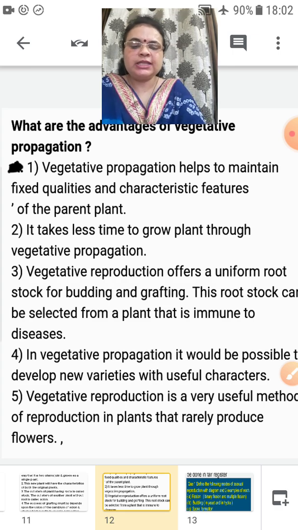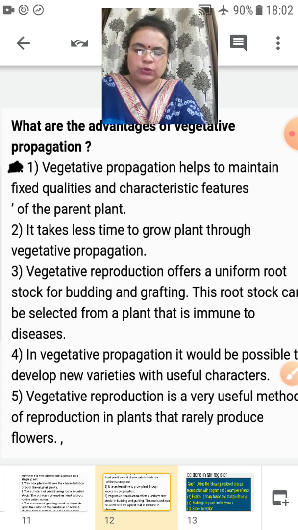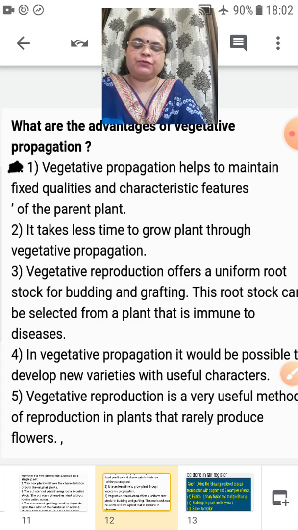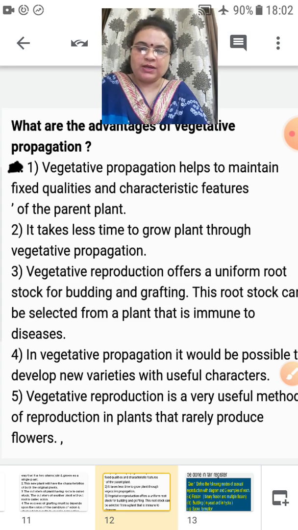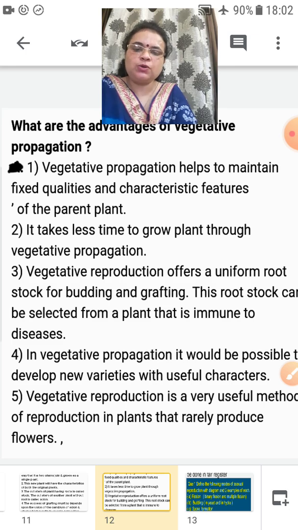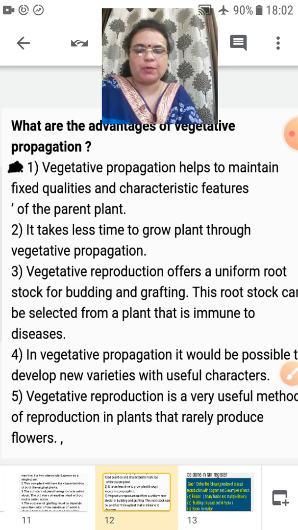In this method they can be grown throughout the year, and we can get variety and numbers of flowers and fruits by vegetative reproduction. So it is a very easy topic, vegetative propagation and also artificial vegetative propagation.